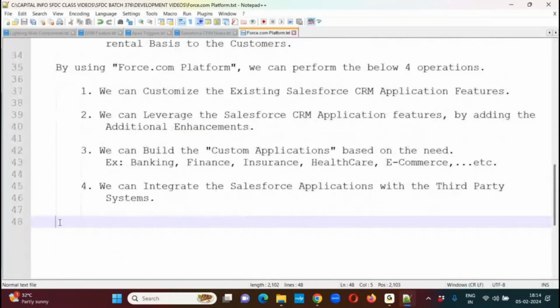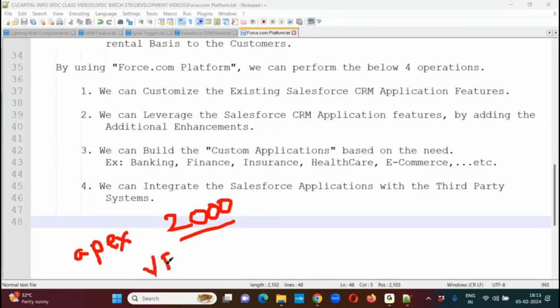Now let's see what kind of programming languages the Force platform offers. We have Apex programming and Visual Force programming. Apex programming was introduced by Salesforce in the year 2000 as part of the Force platform, and Visual Force was introduced by Salesforce in the year 2007.